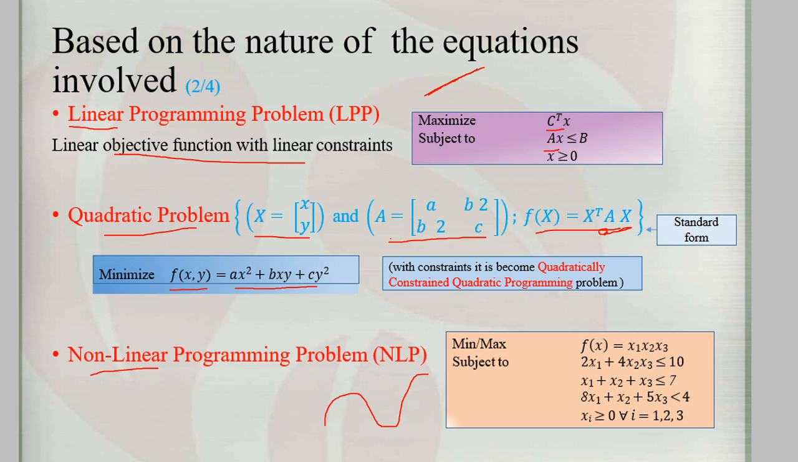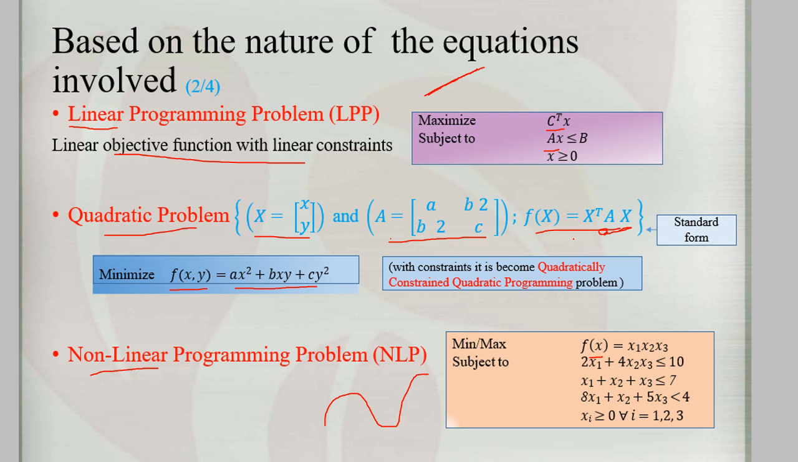When we have a non-linear equation, f of x can be the multiplication of x1 x2 x3, subject to 2x1 plus 4x2 x3 less than or equal to 10, and x1 x2 x3 less than or equal to 7, for all x i greater than 0, for i equal to 1 to 3. So these are the three types of classification of optimization problems based on the nature of the equations: linear programming, quadratic programming, and non-linear programming. These are the three types based on the nature of the equations involved.